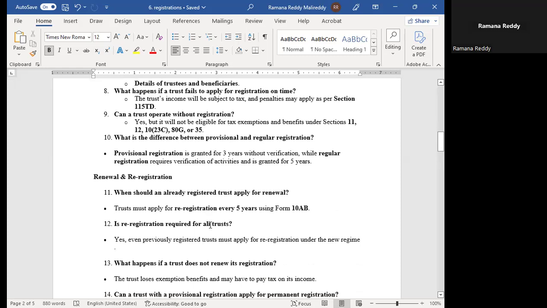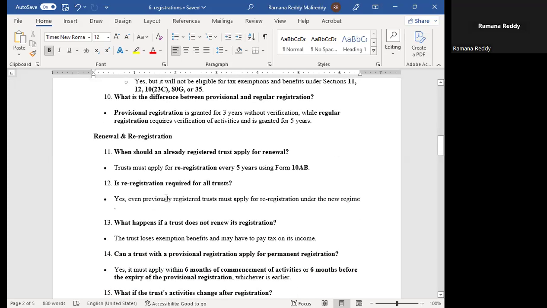What is renewal and re-registration? When should an already registered trust apply for renewal? Trust must apply for re-registration every 5 years using Form 10AB.